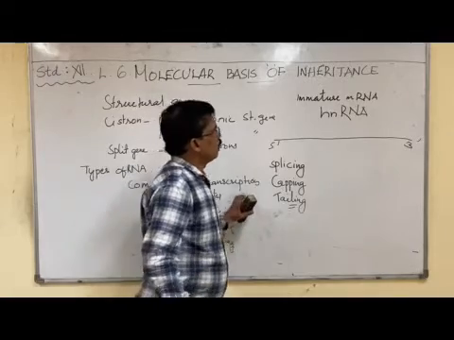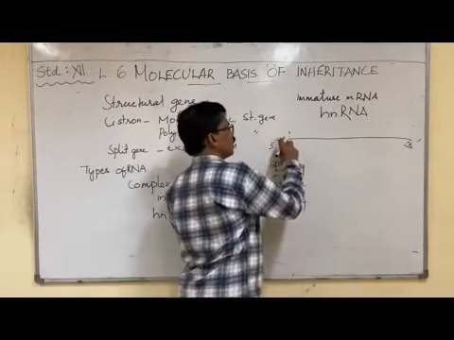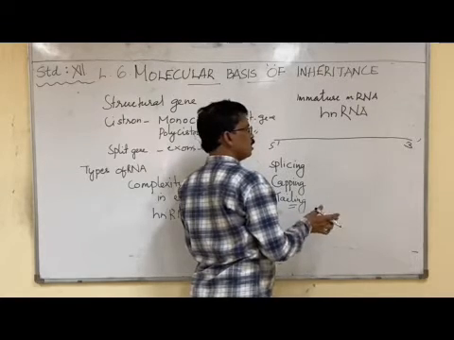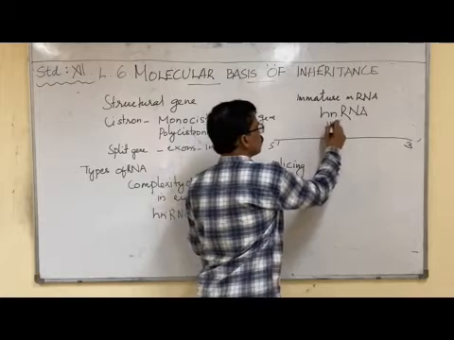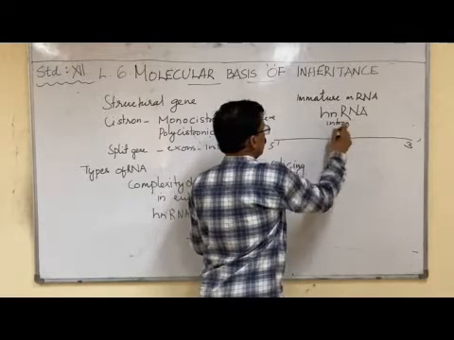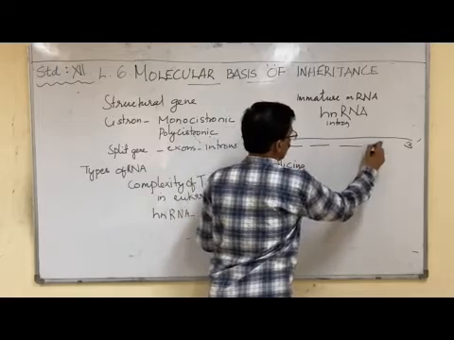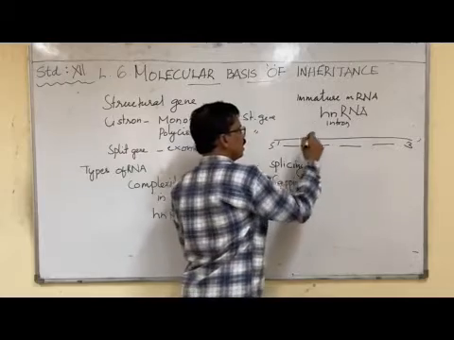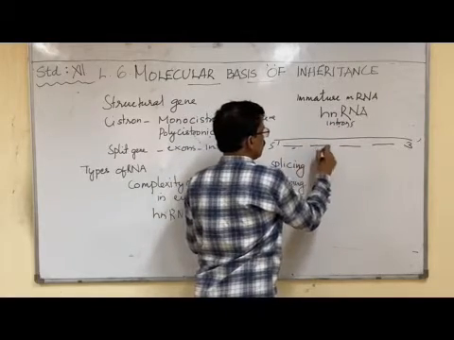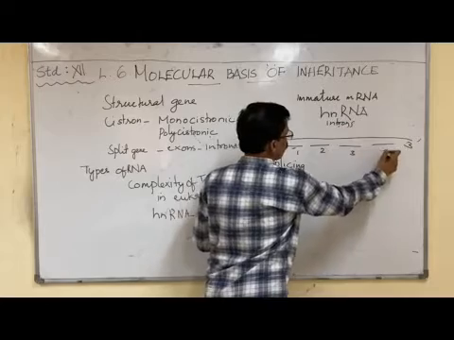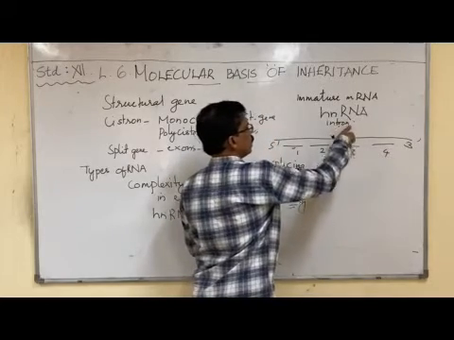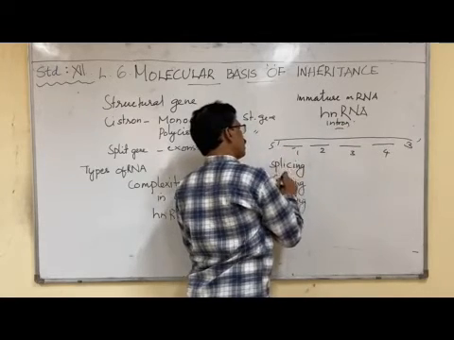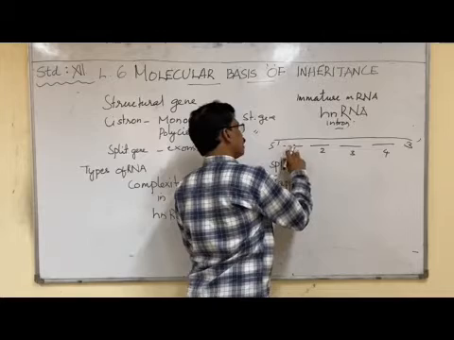Now, in this hnRNA, many introns are there. Here is one intron, another intron, another intron. I am telling about the prokaryotes, not the eukaryotes. This is one intron, second, third, fourth. Each one contains a coding sequence and a non-coding sequence.